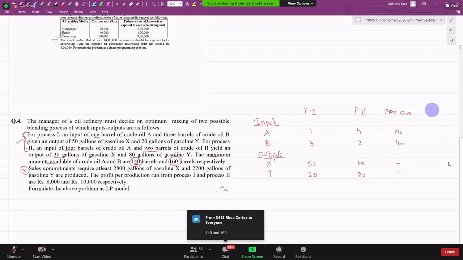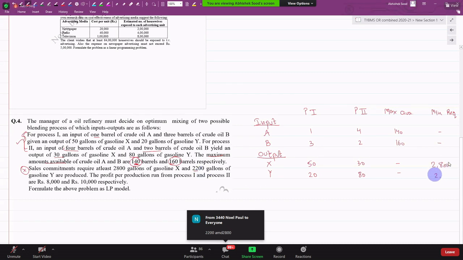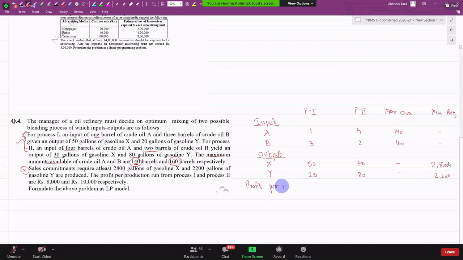What is the minimum requirement for X and Y? Minimum requirement for X and Y. कितना? 2800 and 2200. Have I recorded everything? Yes, except for profit per run. What is profit per run? 8,000 and 10,000. Are we clear?